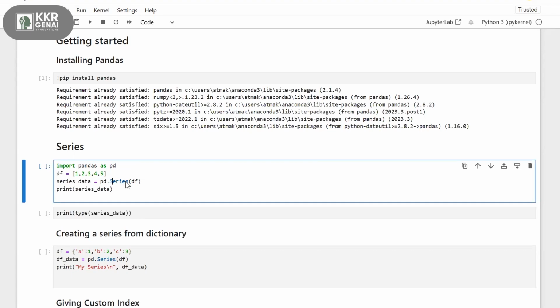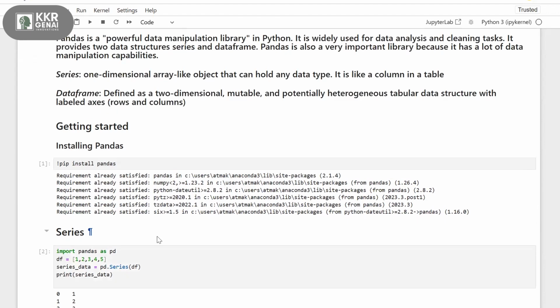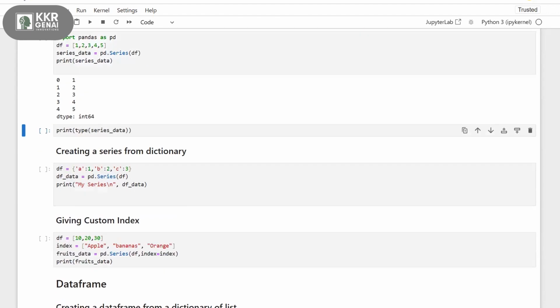pd.Series of df, where df is my list, and then I'm printing this. Let's see how it looks. Okay, see this. Observe the output, 1, 2, 3, 4, 5. If you observe this data, each value has an index. Each value 1, 2, 3, 4, 5 has an index. The indexes are 0, 1, 2, 3, 4.